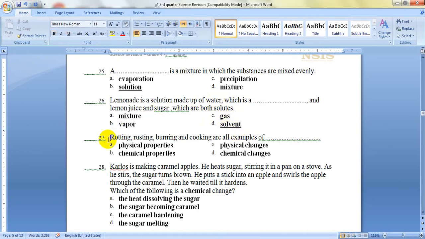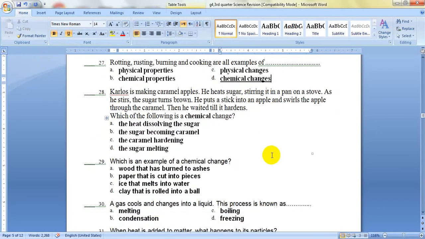Question number 27. Rotting, rusting, burning, and cooking are all examples of blank. All of them will form one new matter or one new substance. So they are examples of what? Physical properties, chemical properties, physical changes, or chemical changes. When they form new substances, they are examples of chemical changes.